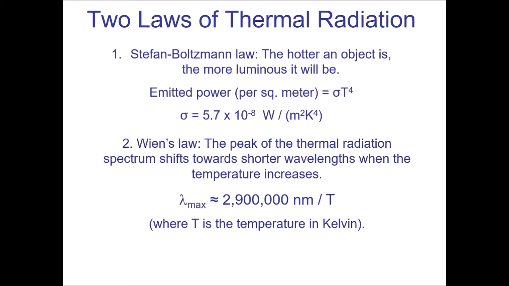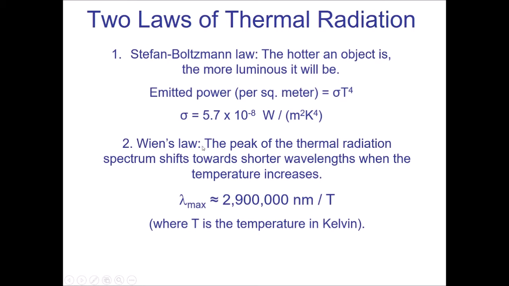The Stefan-Boltzmann law, from a conceptual standpoint, is pretty straightforward. Hotter objects are brighter objects. That's it. Hotter is brighter. That's all you got to know for the concept. For the equation, the emitted power, which is basically how much light is coming out of this thing, is equal to sigma, which is a constant, 5.7 times 10 to the minus 8, times your temperature to the fourth power. Temperature must be in Kelvin. So there really is only one variable here, that is the temperature. The temperature of the object determines exclusively how much power is emitted, how much light comes out of the object.